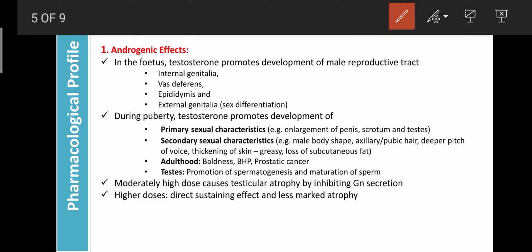Here, the androgens in the fetus can promote the development of the male reproductive tract, including internal genital organs or vas deferens, as well as the epididymis. Testosterone is involved in sex differentiation, that is male and female, in the fetus. That is the role of testosterone. If testosterone secretion in the first 3 months is low, sex differentiation can be lacking, and that child is born abnormal.